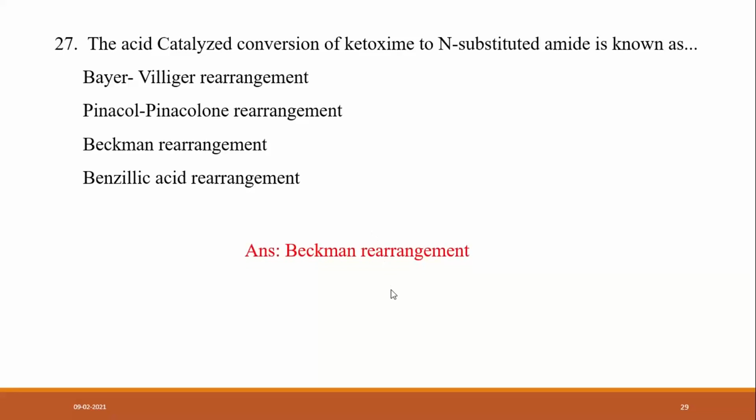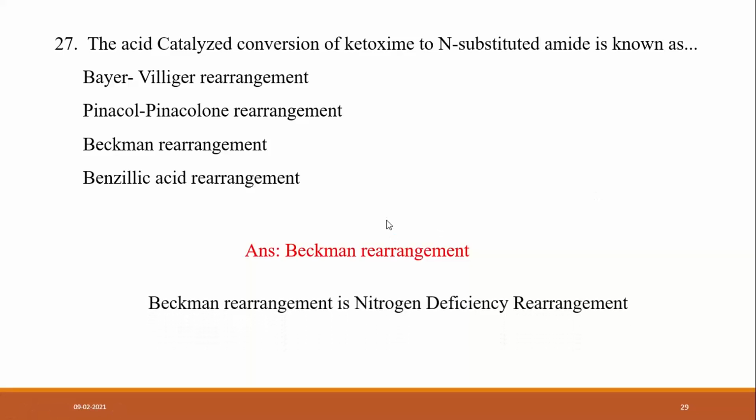So the answer is Beckmann rearrangement. The acid catalyzed conversion of a ketoxime to an N-substituted amide is known as Beckmann rearrangement, which is a nitrogen deficiency rearrangement, and the rest of the options are not related to nitrogen deficiency rearrangement. That's why the answer is Beckmann rearrangement.